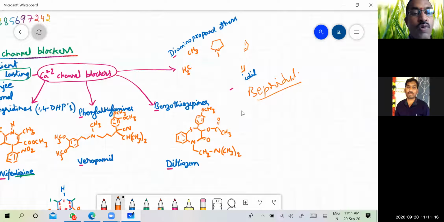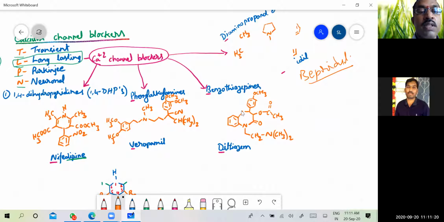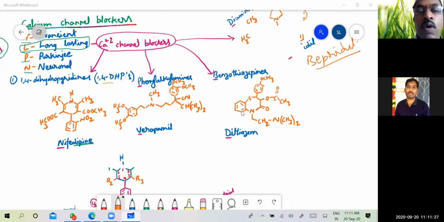How to remember them? The 1,4-dihydropyridines, that is the nifedipines, are commonly also called dipines, because the compounds present in this class end with dipine. That's why 1,4-dihydropyridines are also called dipines.